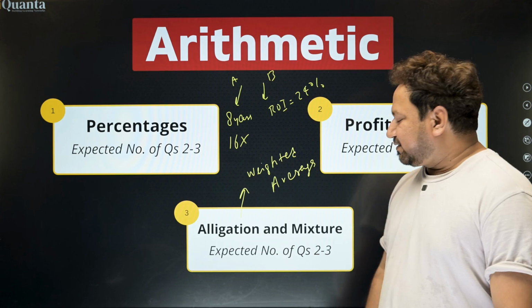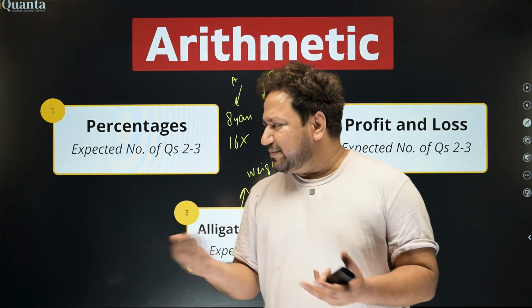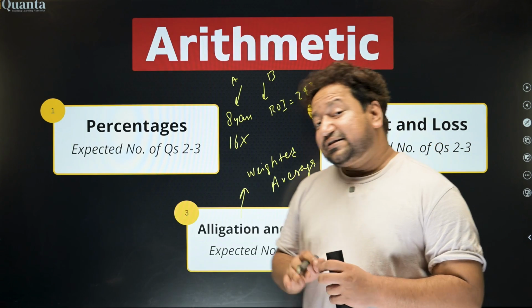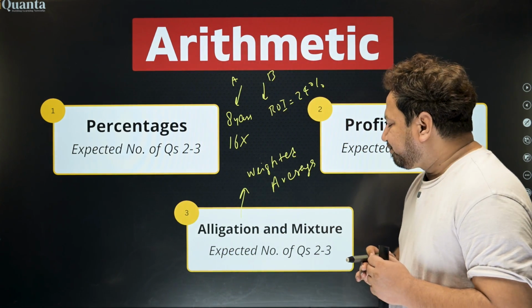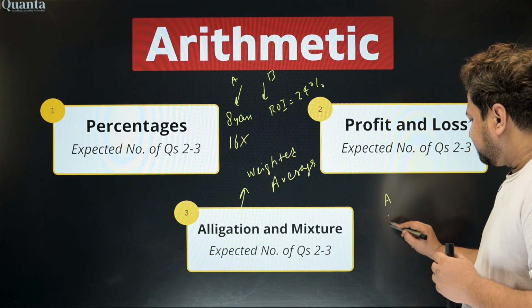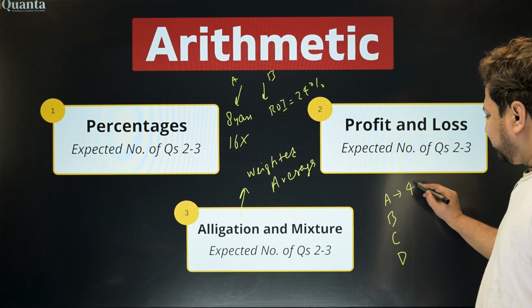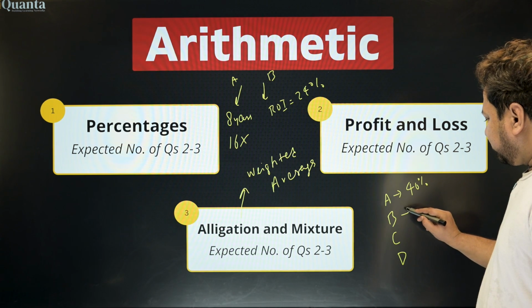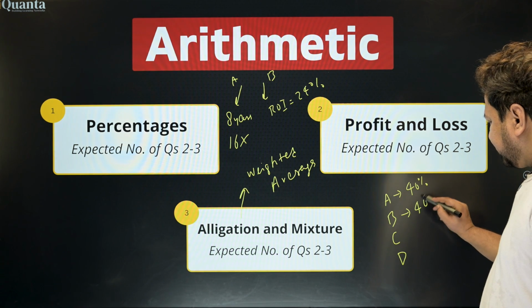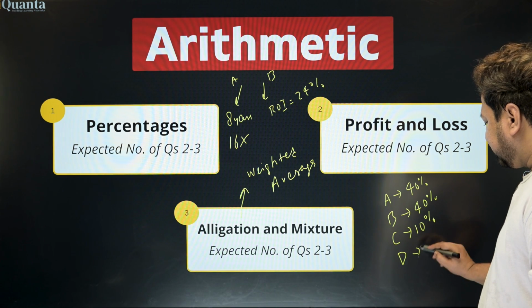So how do they come to it? They add all the ages, divide by the number of students. Simple. Weighted average is entirely different. I'll show you how. Let's say there are subjects, subject A, subject B, subject C, and subject D. Now the weightage of subject A is 40%. Weightage of subject B is 40% again. Weightage of subject C is 10%, and that of D is 10%.